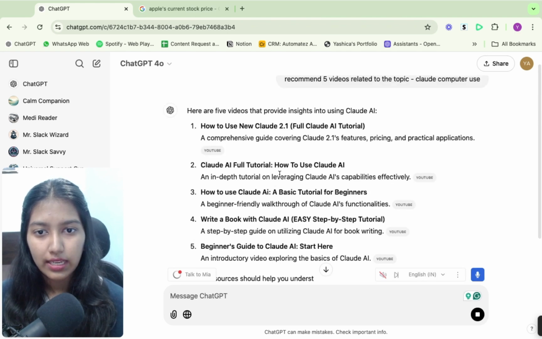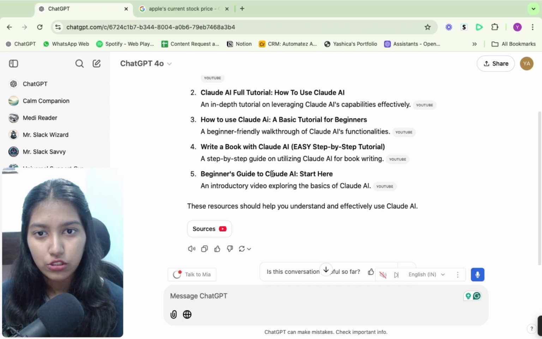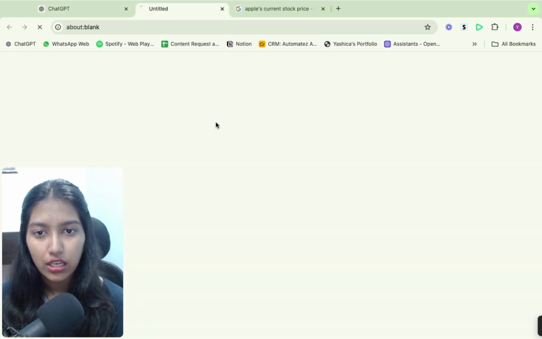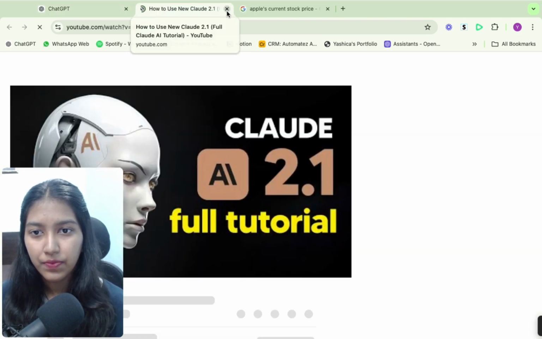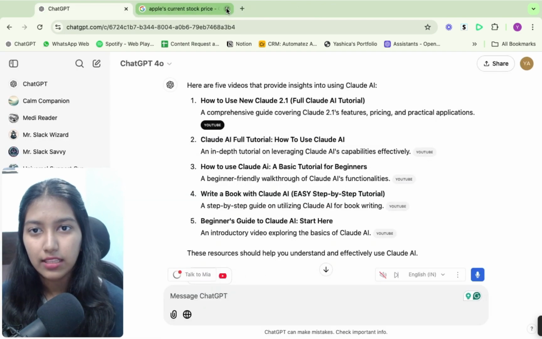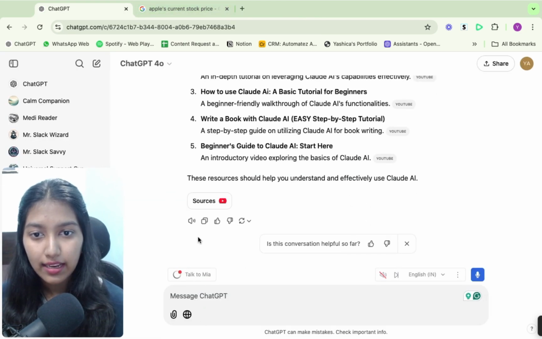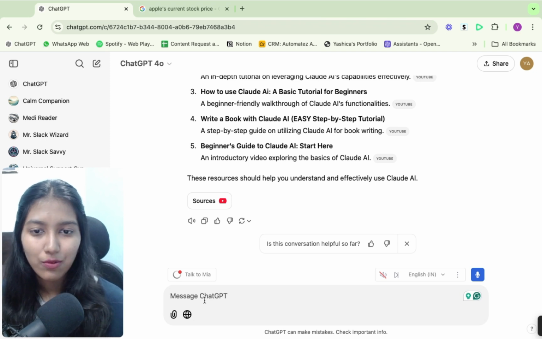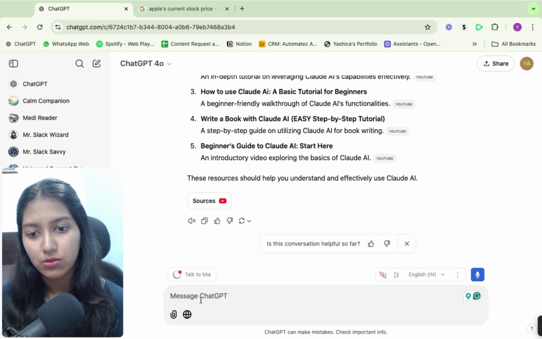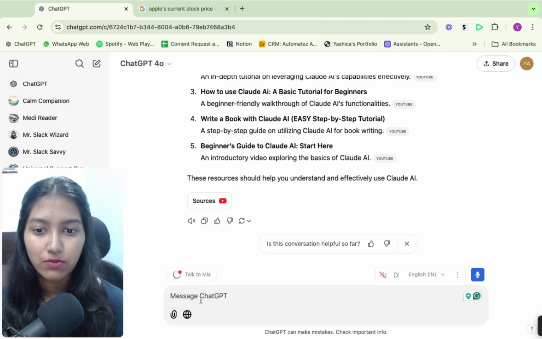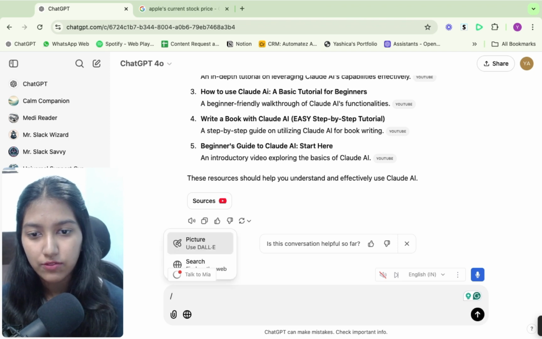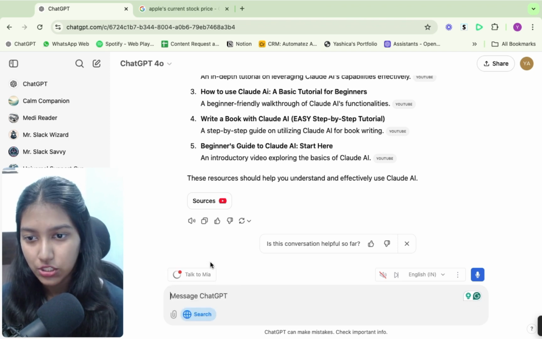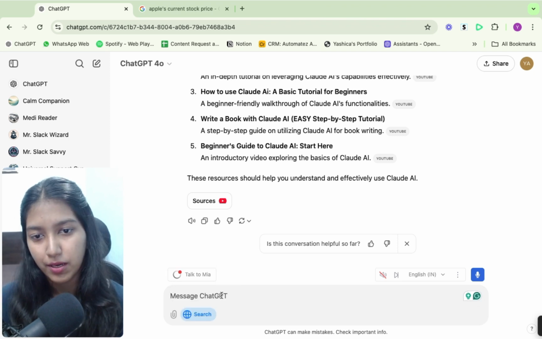Right now it gave me the sources. If I click on it, it should take me to YouTube and play a video. And if you noticed, I did not click on the blue button. It just did the web search without clicking the blue button as well. One more thing, if you want to access this feature, you can also type / and then select search, and that would do the button for you.